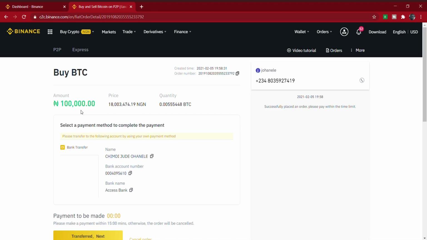I'm very sure we all know that's very, very simple. It's not like you are sending money into your Binance wallet. No, you're not sending money to your Binance wallet at all. You're sending money to this Binance trader you're seeing here. So it does not have to do with whether you are violating CBN's rule or not, and you're not going to lose your money.